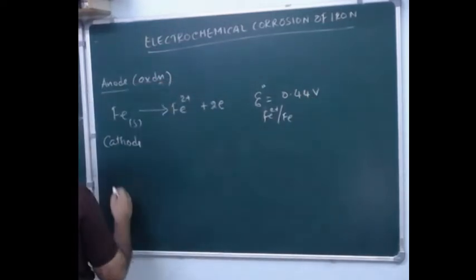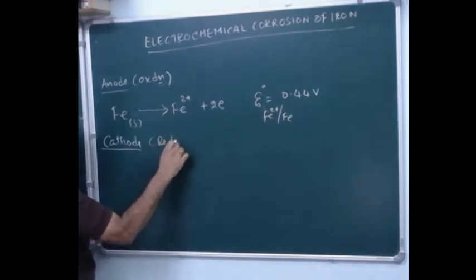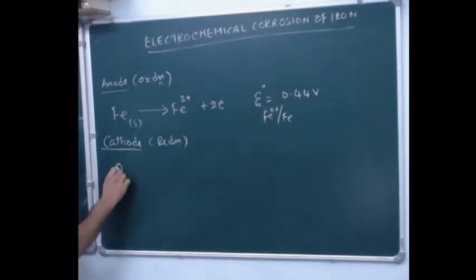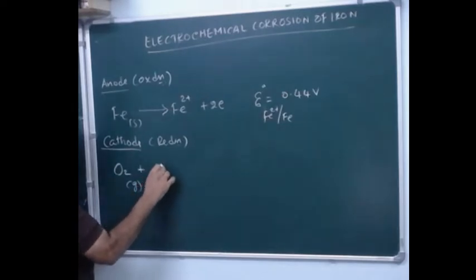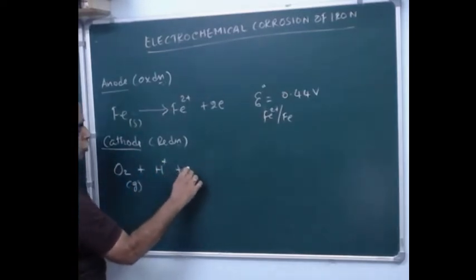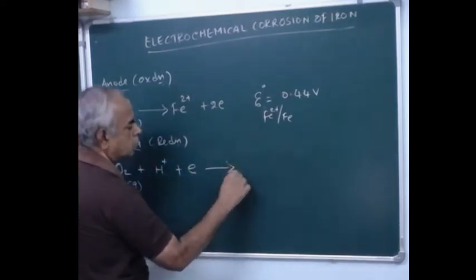Now at the cathode, reduction takes place. Reduction means electronation, that is, addition of electrons. So here oxygen gas plus H+ undergoes electronation, that is addition of electrons, so that it becomes what?